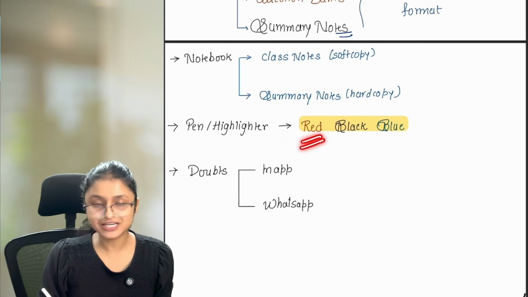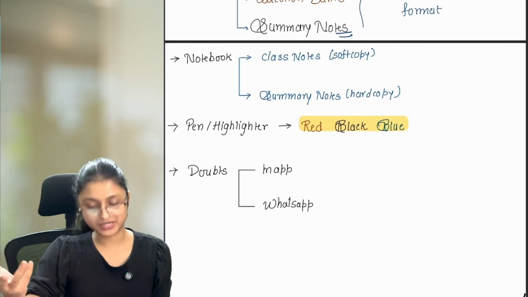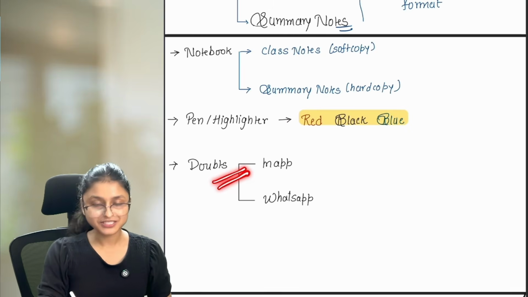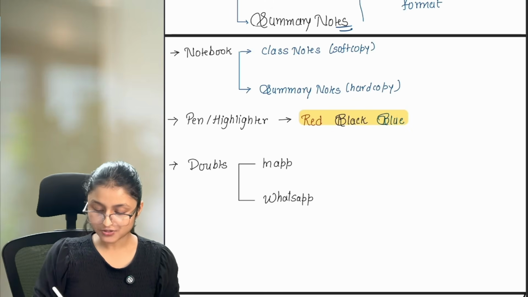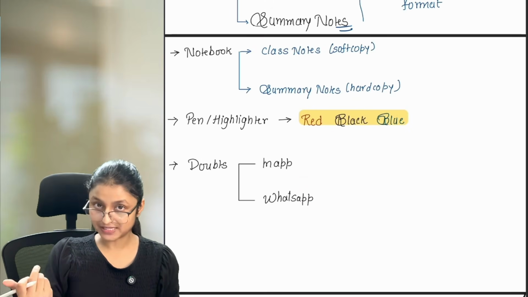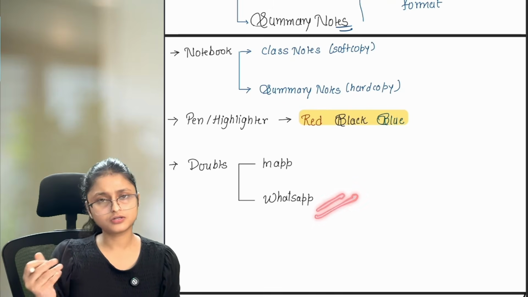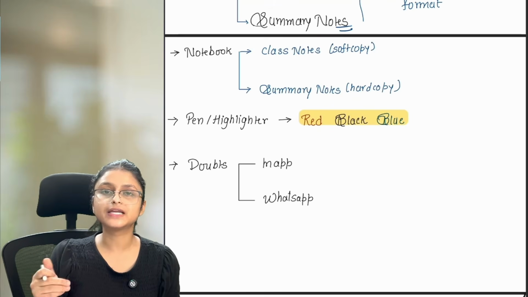So you need to use 3 different pens, red, black and blue, and a yellow highlighter to highlight the important things. And then if you want to ask doubts, you have 2 different ways to ask. You can ask the doubts in the app, or else you'll also get a WhatsApp number of mine, which you will get after enrollment. You can ask the doubt there also. Okay? Your doubts will mostly be answered in 24 to 48 hours.